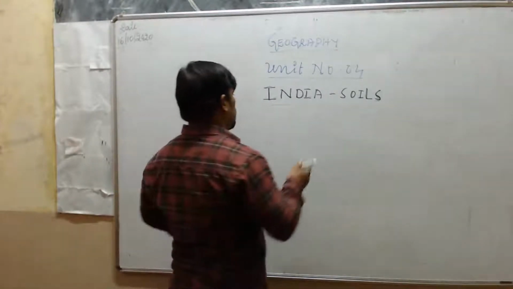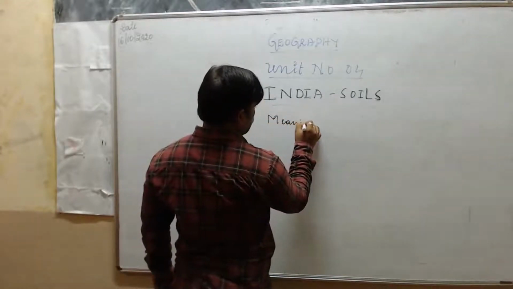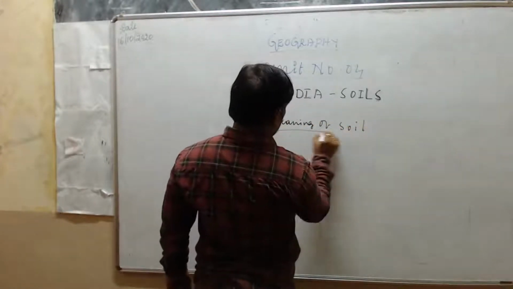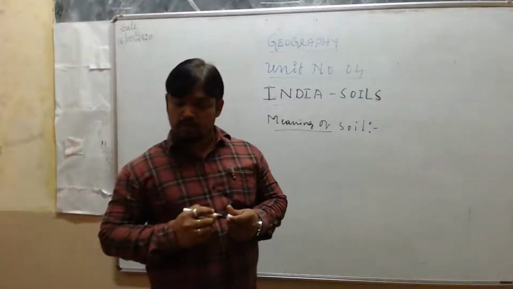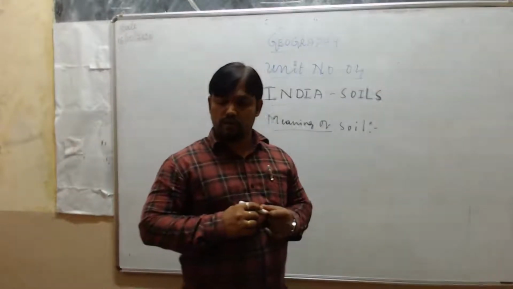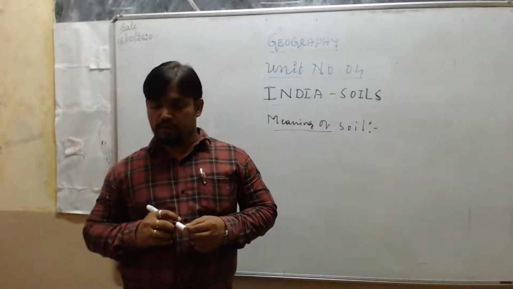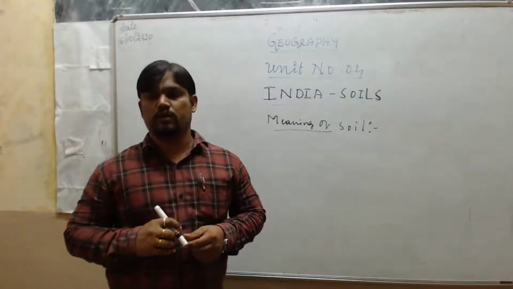What is soil? Meaning of soil. Soil is the thin surface layer of the earth comprising closely intermixed minerals and organic substances. That is called soil.